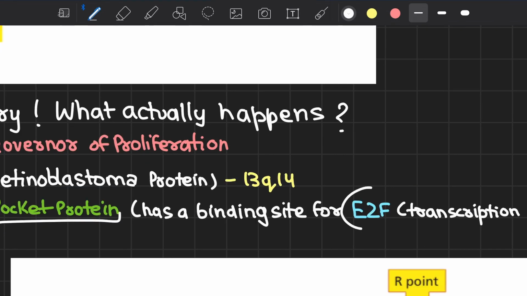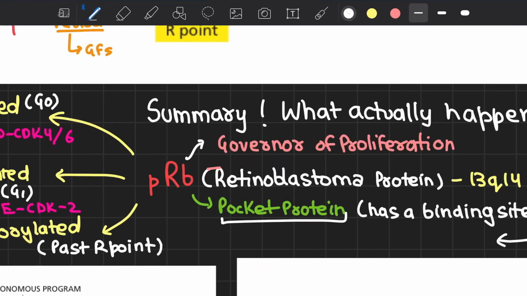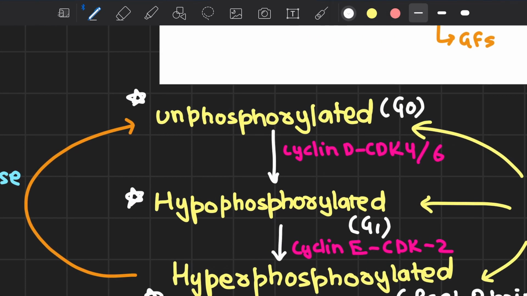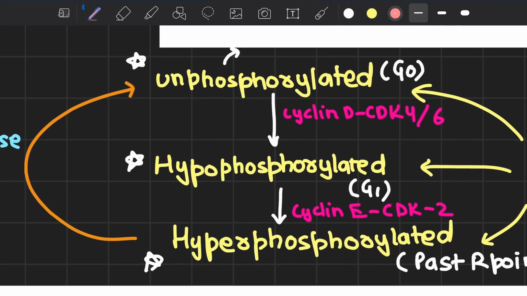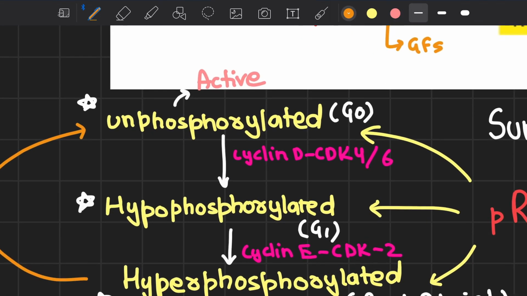E2F is sequestered by pRB, and E2F is a potent transcription factor. This sequestration is present whenever pRB is unphosphorylated or hypophosphorylated, so both these states of pRB are active. The unphosphorylated state of pRB is usually found in the quiescent stage when the cell is in its dormant stage.